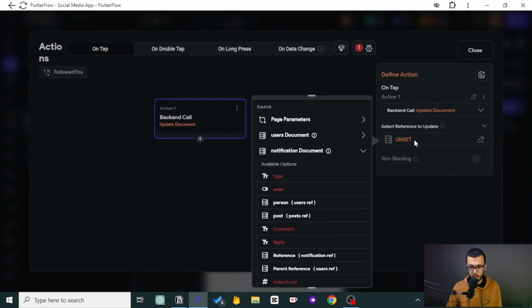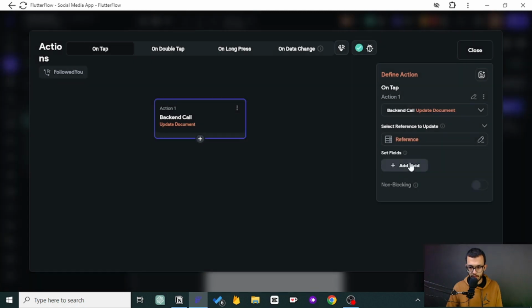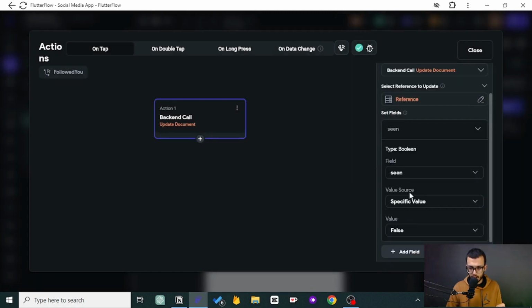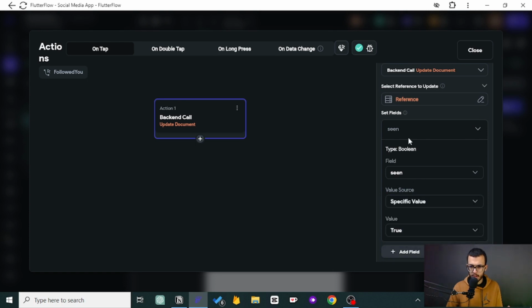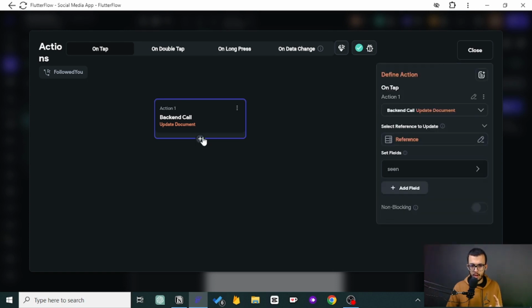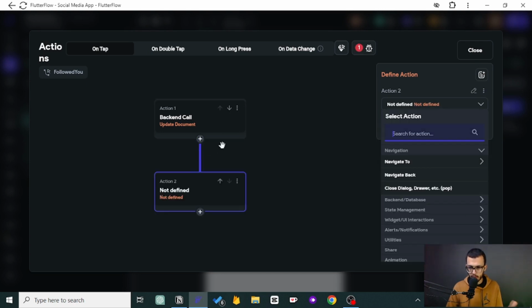So we want to first edit the notification, confirm, and switch the seen value. It should become true. And if someone followed you and you click on that, you will go to his profile, right? That's something that I have thought of, and that's good.